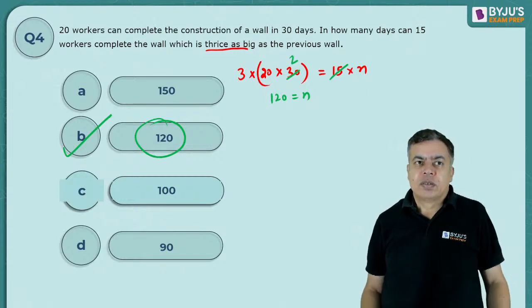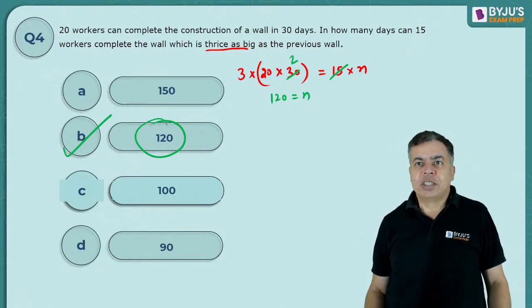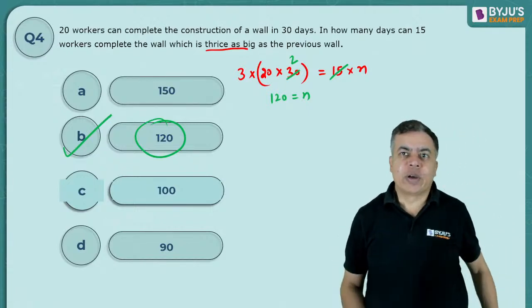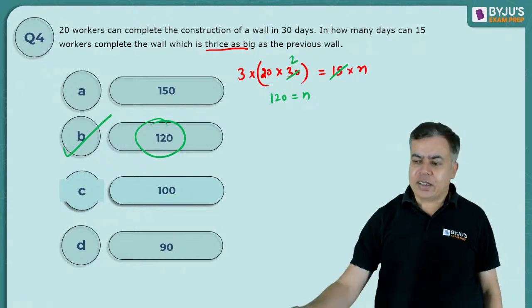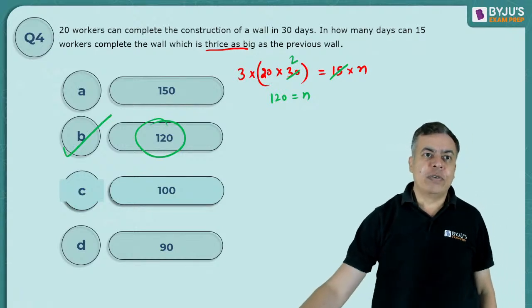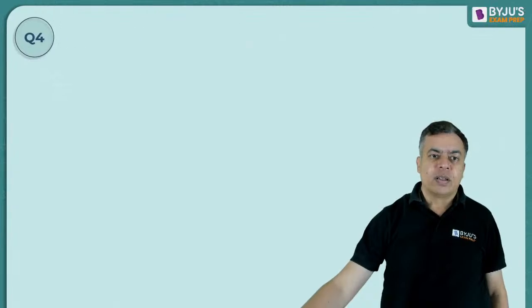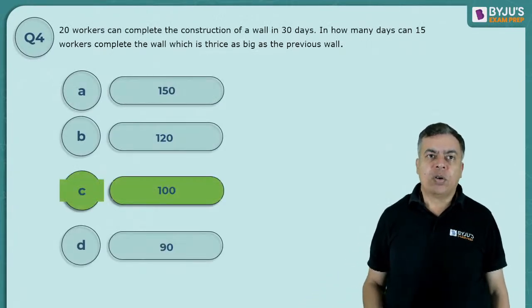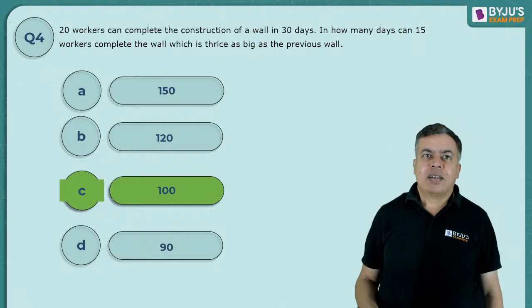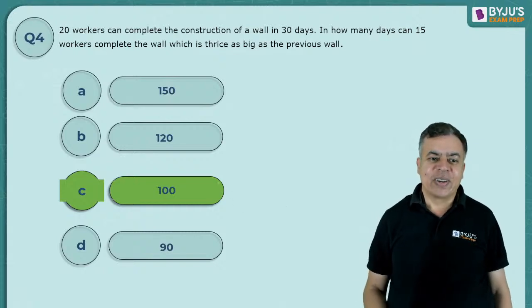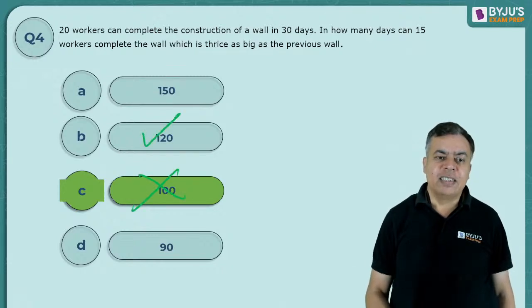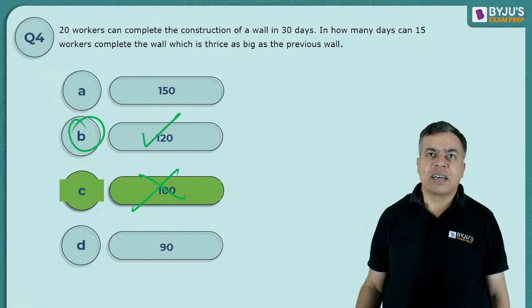Such kinds of questions, if you find them in the exam, you should be able to answer very quickly. So 100? No, 100. It should be 120. Okay, sorry. It should be 120, that is the correct answer. 120 is the correct answer.